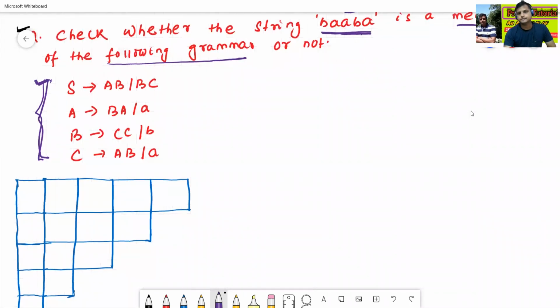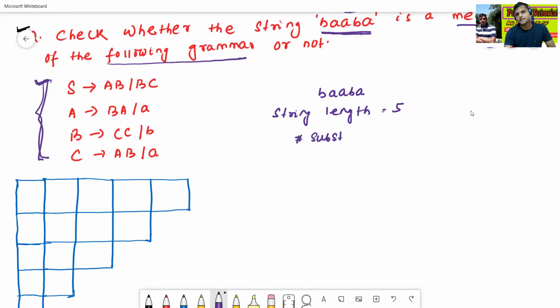So here, BA is the given string. Now we'll see what the string length is. The string length is equal to 5. Since the string length is 5, now we'll see how many substrings there are.